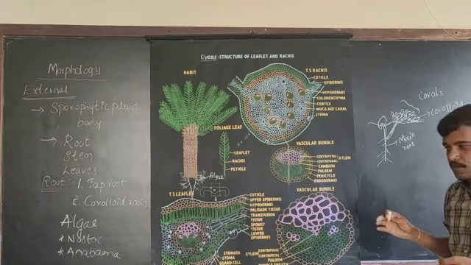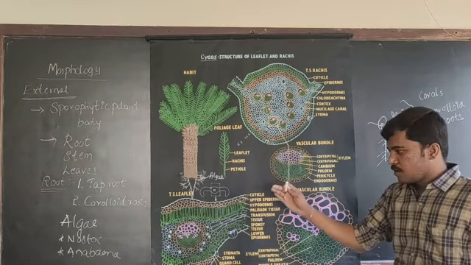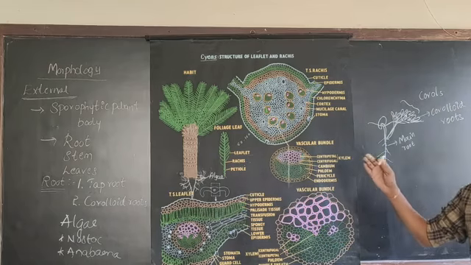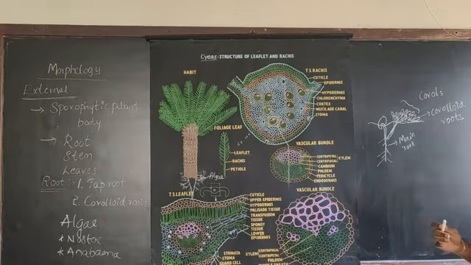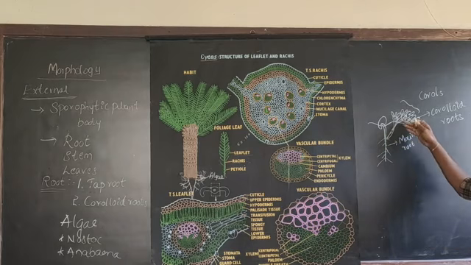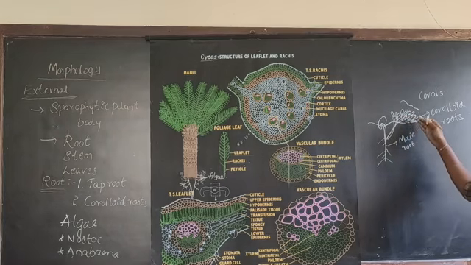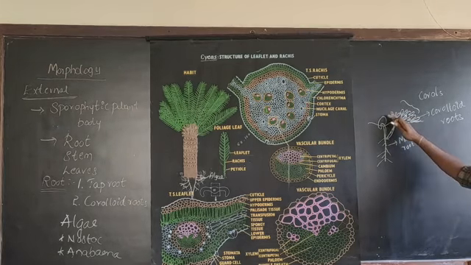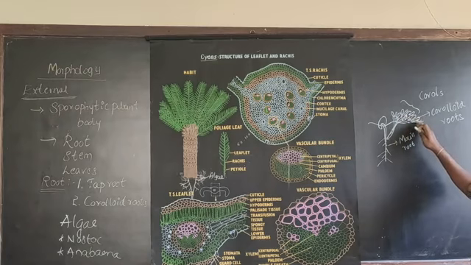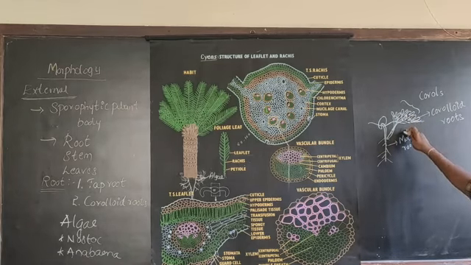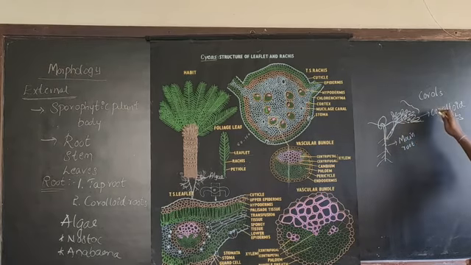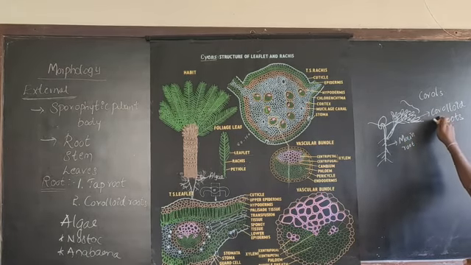When the nostoc and Anabaena get inside the taproot system, the roots start developing above the surface of the earth, and they branch themselves. These roots formed above the surface of the earth have the shape of corals which are present in the sea.